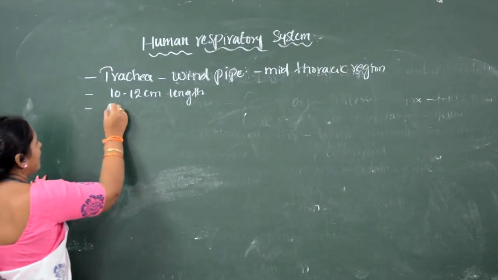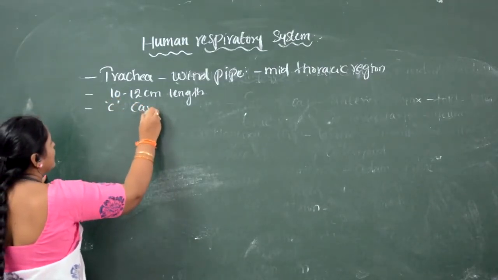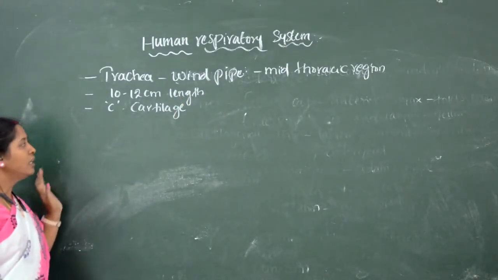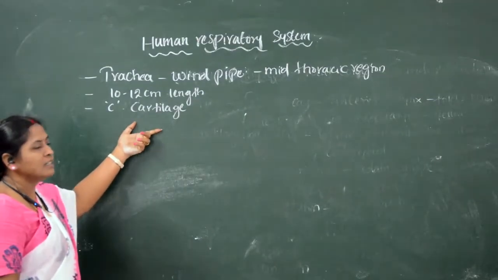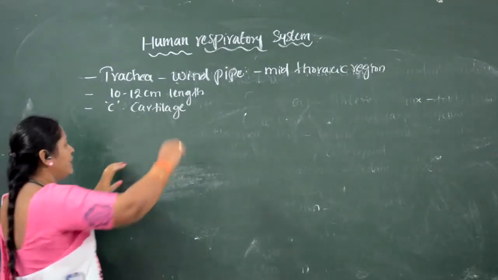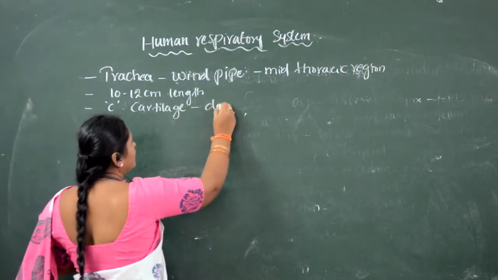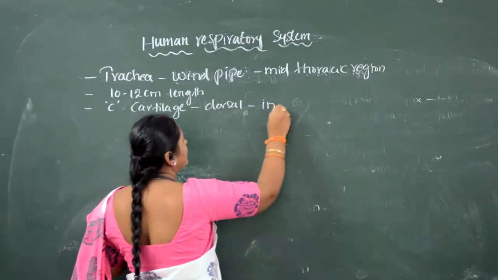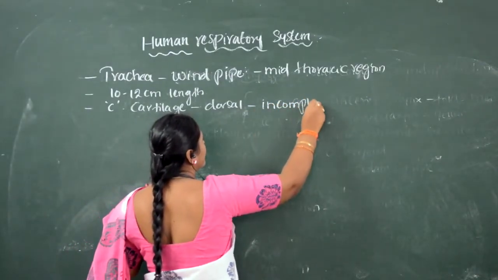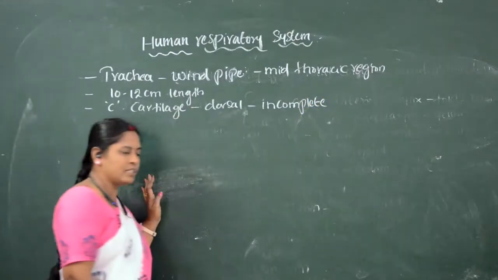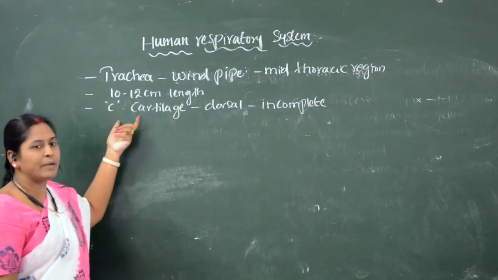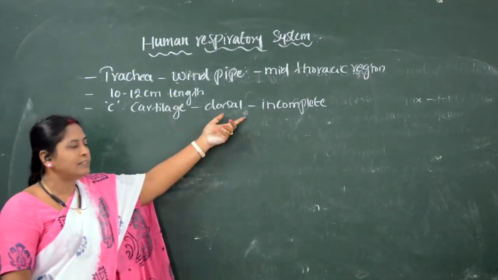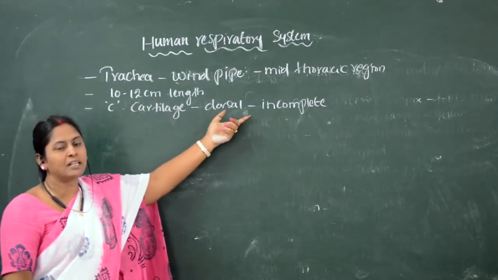It is covered by C-shaped cartilage. Which is covered by C-shaped cartilage? Trachea is covered by C-shaped cartilage, whereas on the dorsal side of the trachea, the cartilages are incomplete. Trachea is made up of C-shaped cartilage, and the dorsal side of the trachea is with incomplete cartilages.